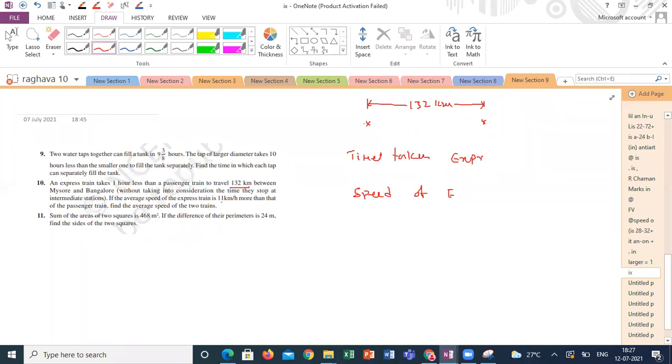The relation between the speeds is given. So the speed of the express train is x kilometer per hour. Then what is the speed of the passenger train?